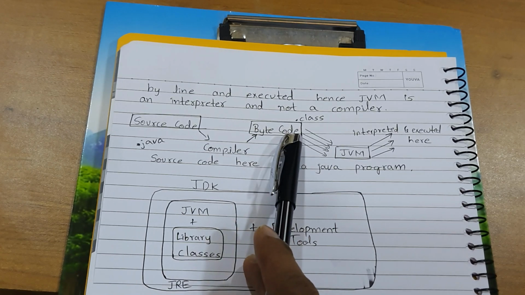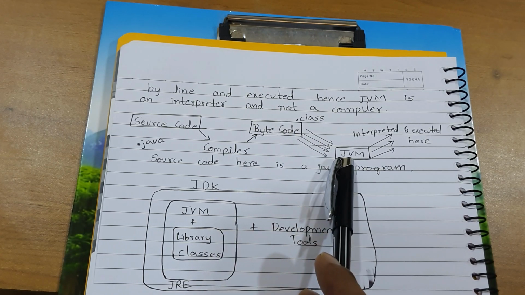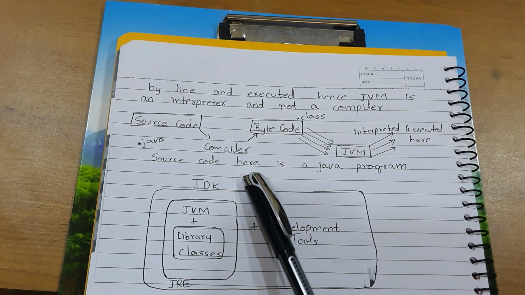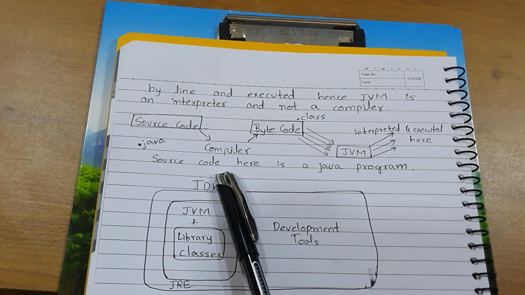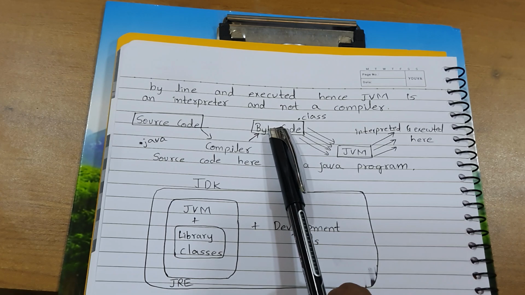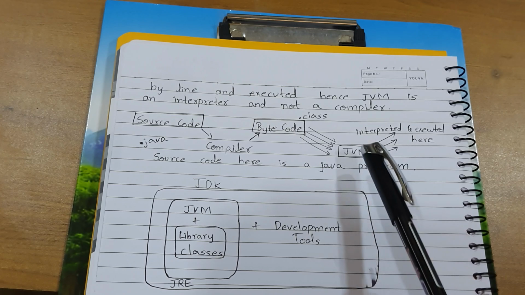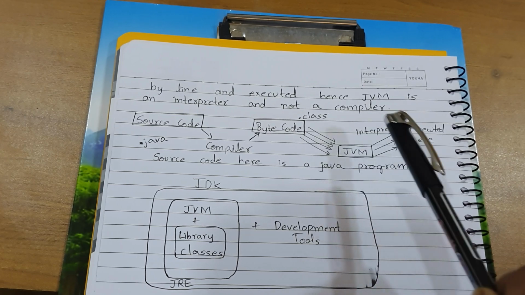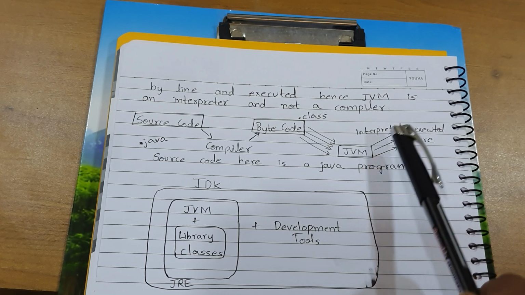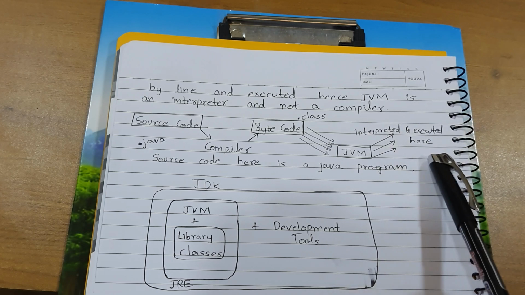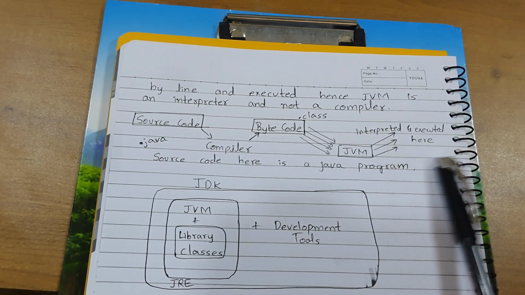Now when this .class file goes to a JVM, JVM interprets all these bytecodes line by line and executes accordingly. Here source code is a Java program. The compiler converts it into bytecode. Now these bytecodes are sent to a JVM, which is the Java Virtual Machine. JVM is a part of JRE, the Java Runtime Environment. And here JVM interprets these bytecodes line by line and executes accordingly to give us the desired output. So this is the backend mechanism of Java.